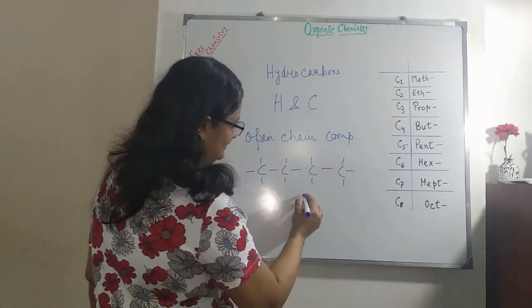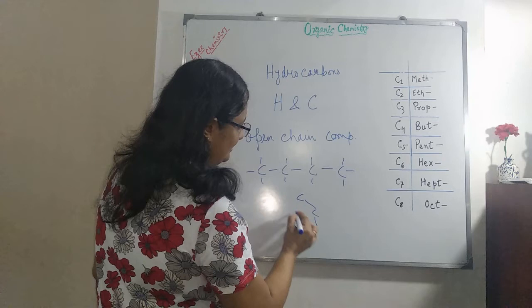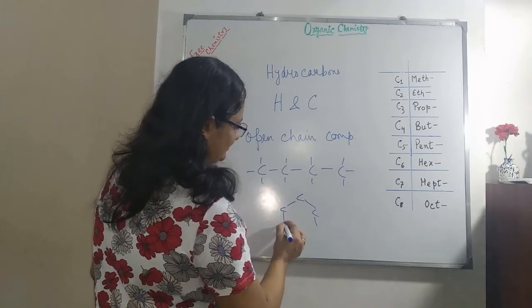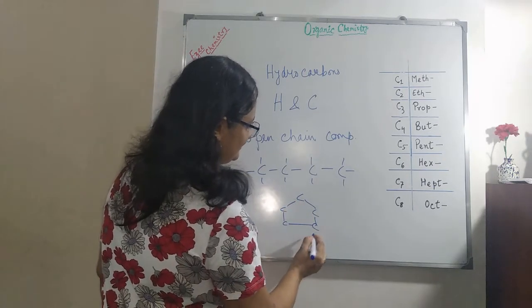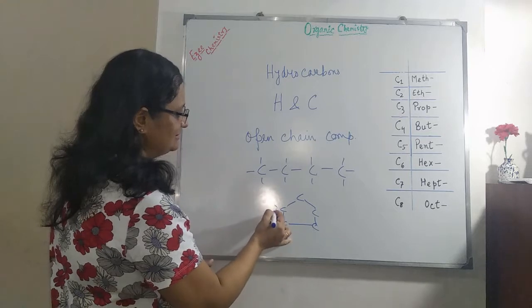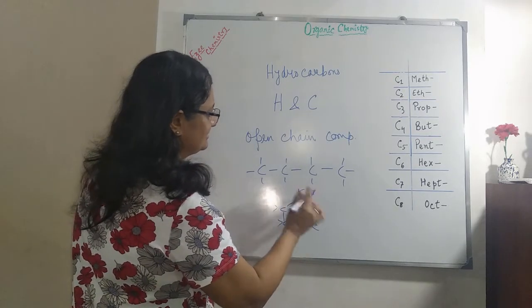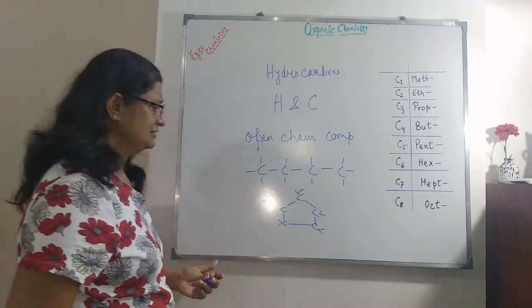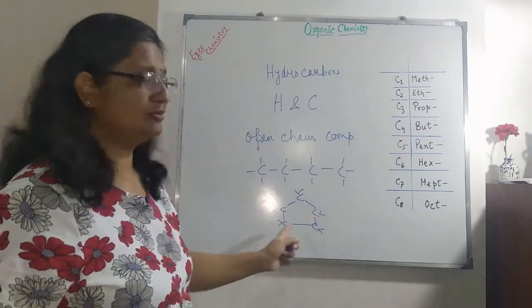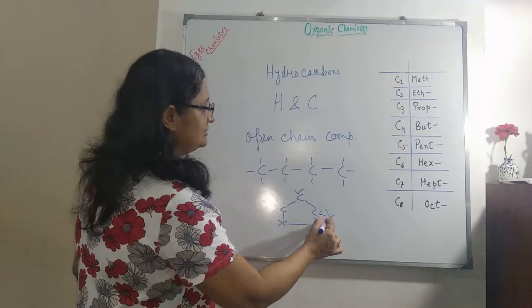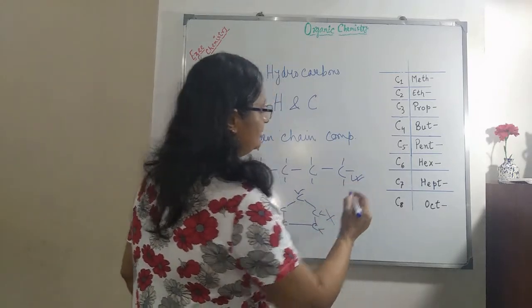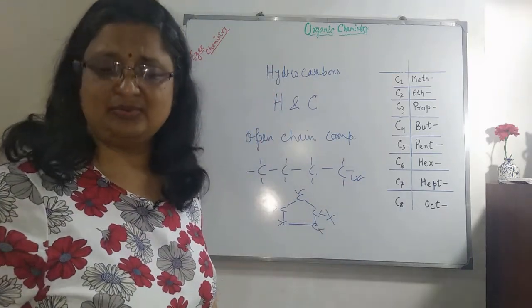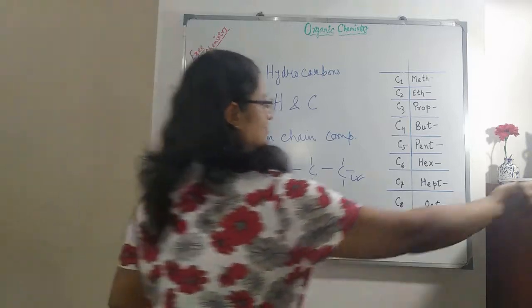That is, they are not in a cyclic structure, like this. These are closed chain, so we are not talking about these ones. We are talking about these compounds which are open chain compounds.